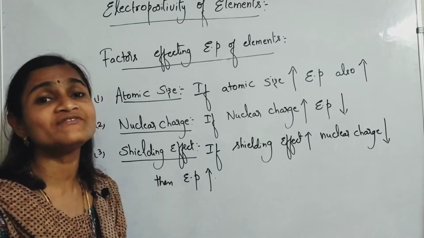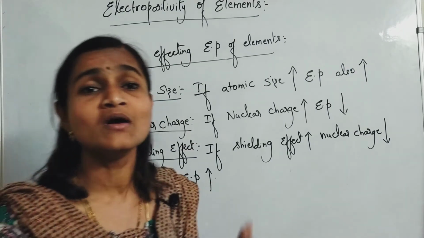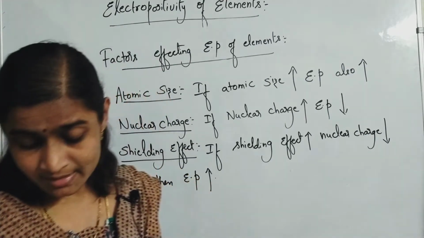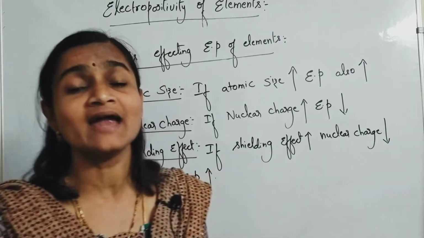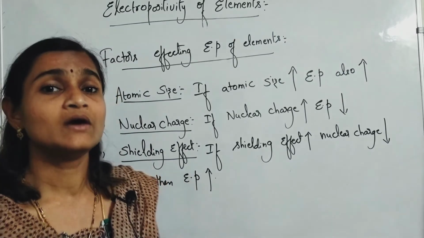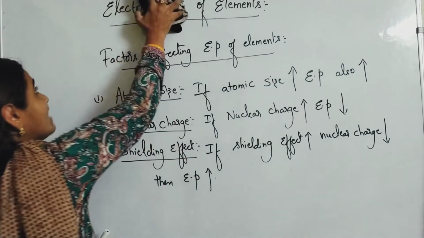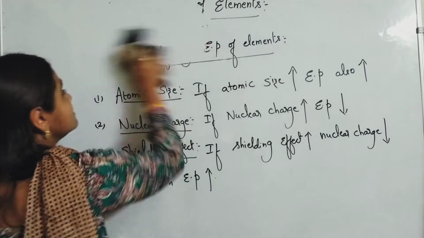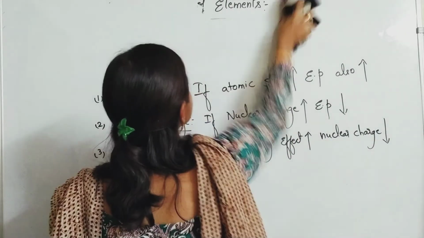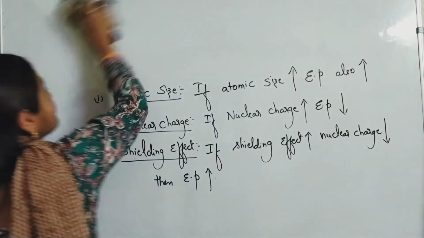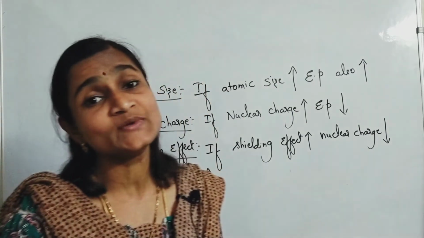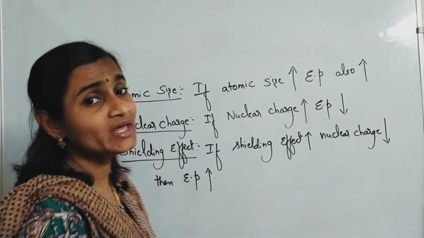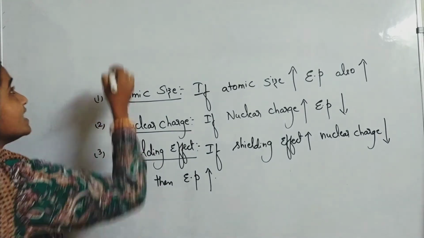So these are the factors which influence electropositivity. The same thing can be interpreted in another way, like metallic and non-metallic characters. Just like electropositivity and electronegativity, but those things can be understood as oxidizing and reducing properties also. Please understand the things carefully.